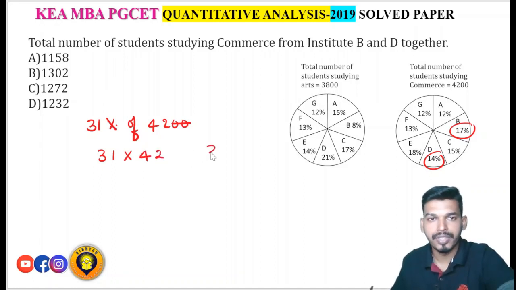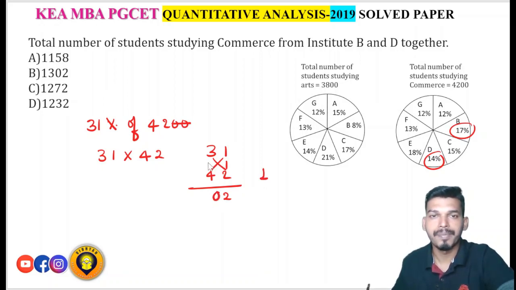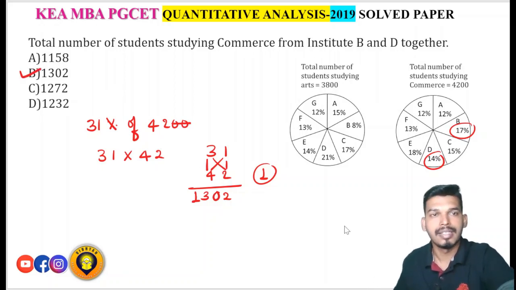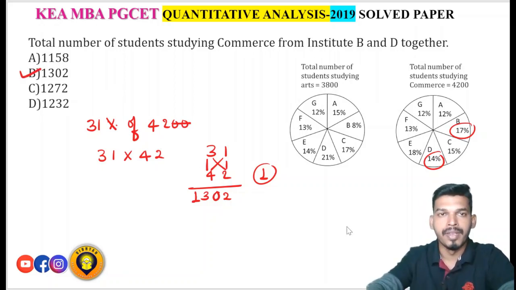So find the product of 31 into 42. 2 ones are 2, 3 twos are 6, 4 ones are 4. So 6 plus 4, 10. 1 in the carry, 4 threes are 12 plus 1, 13. So that is 1302. Option B is the right answer. Next question.